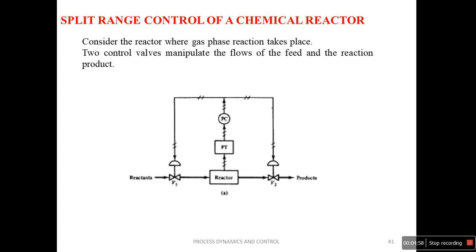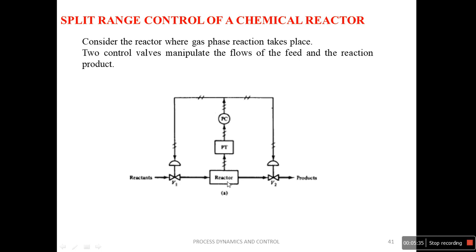That we will see. As the control output increases from 6 to 9 psi, valve V2 opens continuously. That means you have to reduce the pressure from 9 to 6. Valve V2 opens continuously while V1 remains completely open. So both actions, the complete opening of valve V1 and the continuous opening of valve V2, lead to a reduction in the pressure from 9 to 6 psi.